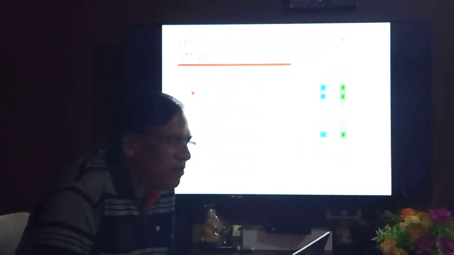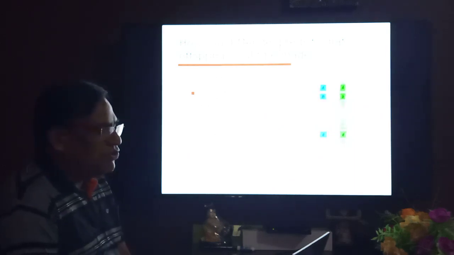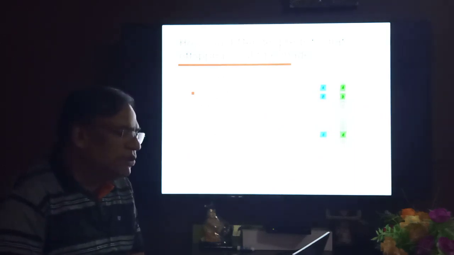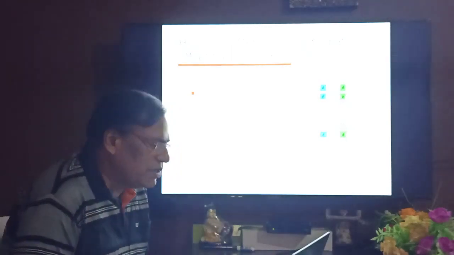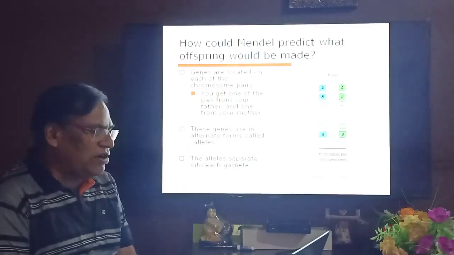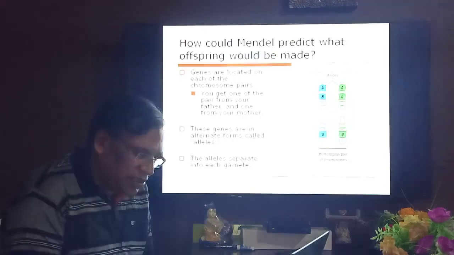So how could Mendel predict what offspring would be made? Genes are located on each of the chromosome pairs; you get one of the pair from your father and one from your mother. These genes are in alternate forms called alleles. The alleles separate into the gametes.